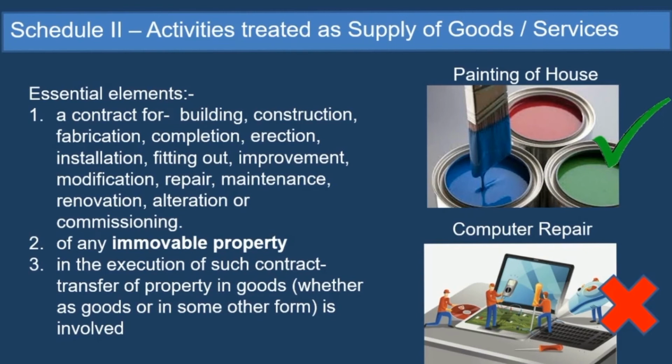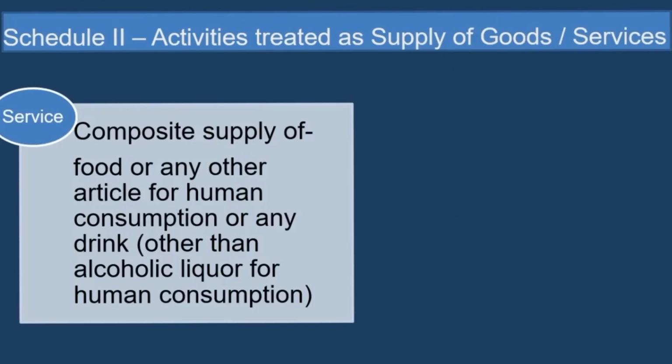The schedule says a works contract will always be treated as service. So painting of a house, repair, renovation, building, construction, fabrication, erection, installation of an immovable property, all these contracts will be treated as supply of service, not supply of goods. This is also an important concept.